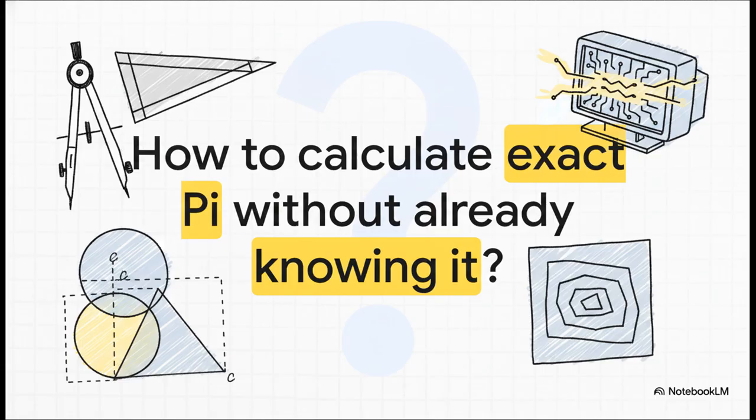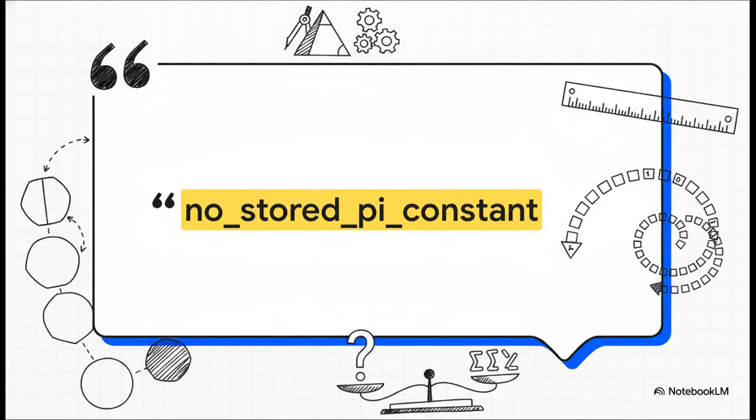We don't want the data center's approximation. We want absolute, pure truth, derived entirely from geometry. And to guarantee that purity, just take a look at this exact constraint, pulled straight from the Coq source code we're analyzing today. No stored pi constant. That is literally a true-false proposition in the code, proving that we are building this entire mathematical universe with absolutely zero pre-programmed constants. We've got to earn every single digit of pi using nothing but shapes and pure logic.